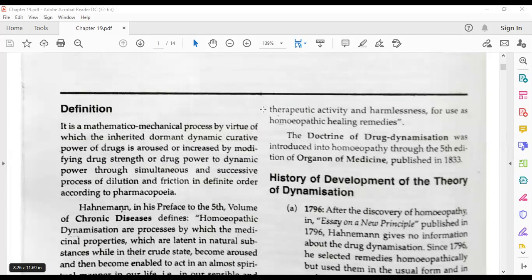If there are any words you have not understood, please tell me, because this definition is important. You need to remember this definition as it is.